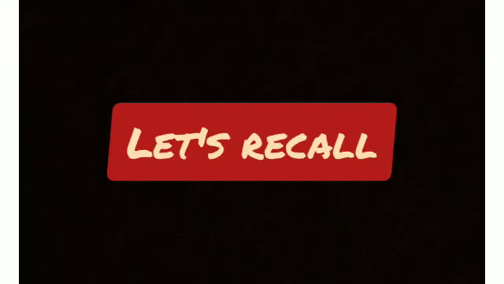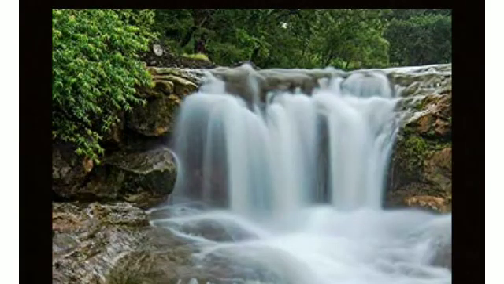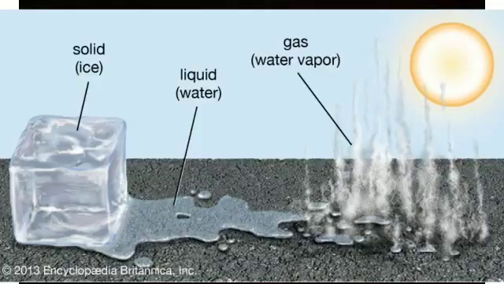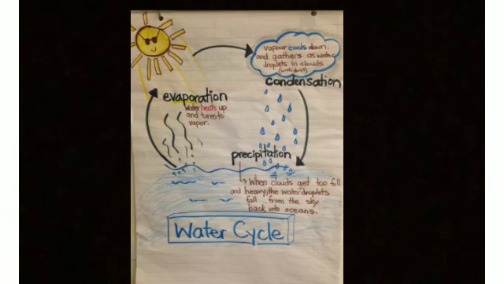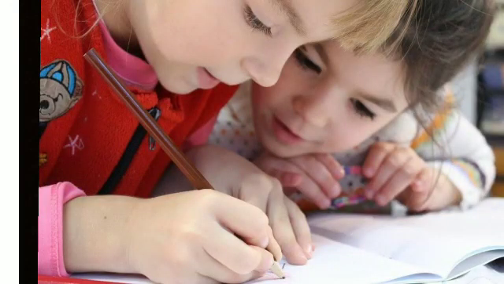Let us recall. Water is one of the most abundant substances found on earth. Water exists in three forms: liquid, solid, and water vapor. We use water in our daily activities. The water cycle is a natural process of circulation of water from the land to the sky and back to the land again. I hope you understood this part.